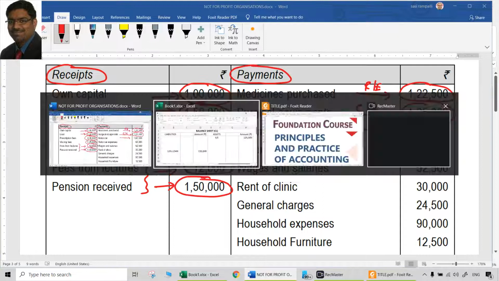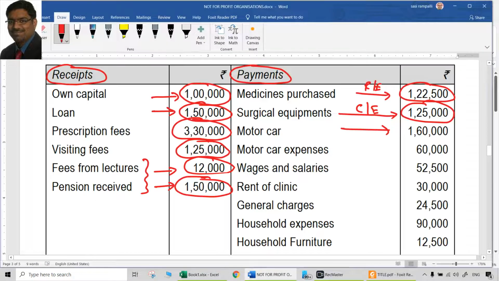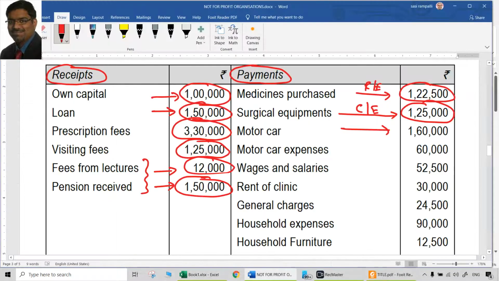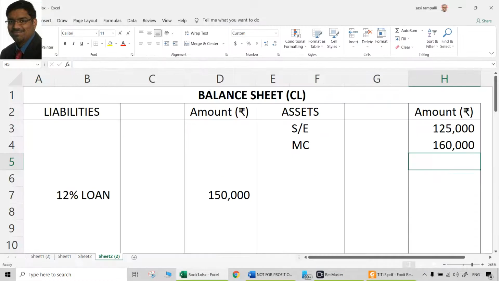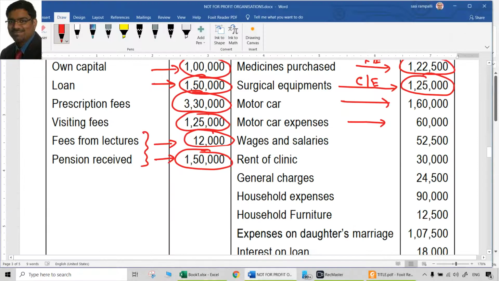Same with motor car also. Motor car is a capital expenditure. It is an asset. So that goes to the balance sheet, 1,60,000. Then comes motor car expenses. Motor car expenses is a revenue expenditure, so that goes to the income and expenditure account. Motor car expenses, but looks like there is an adjustment later, so we'll put it in the inner column.